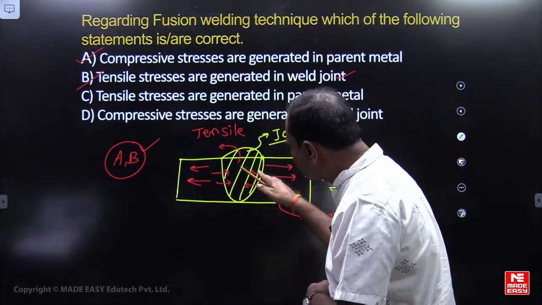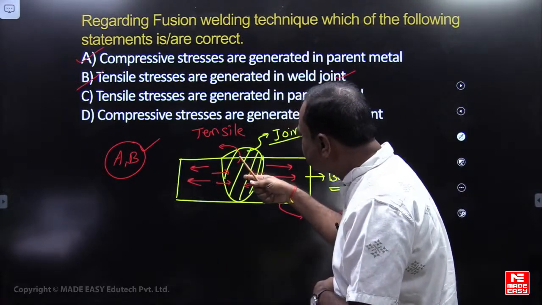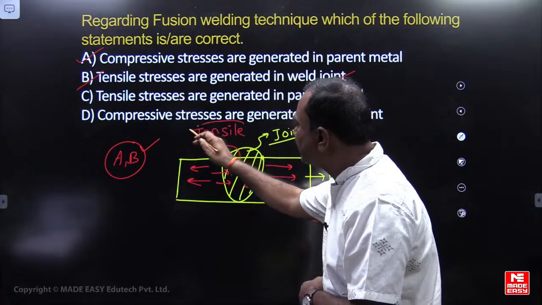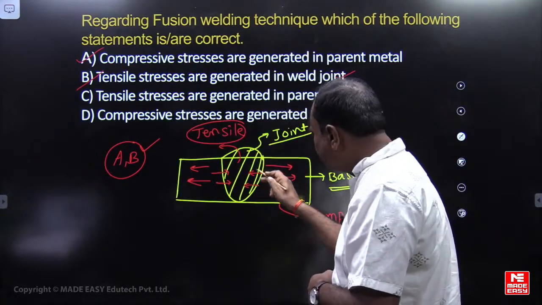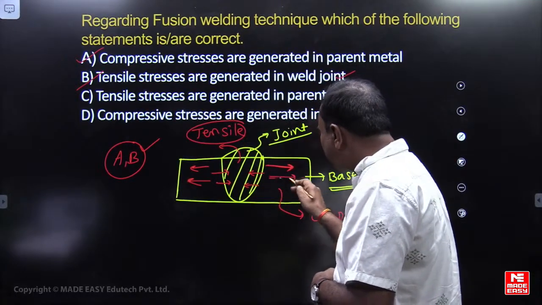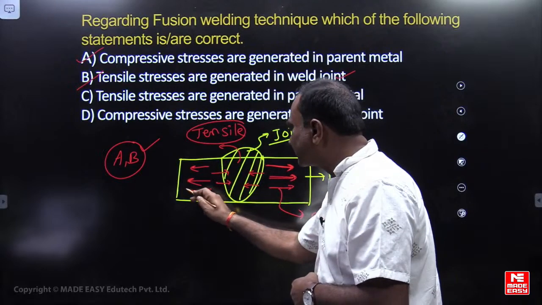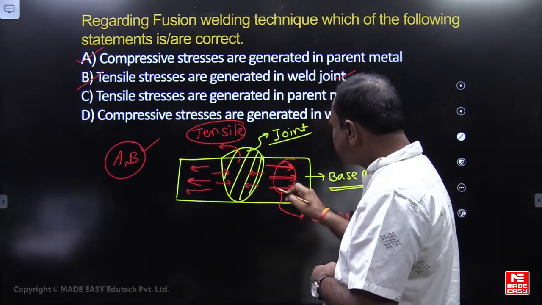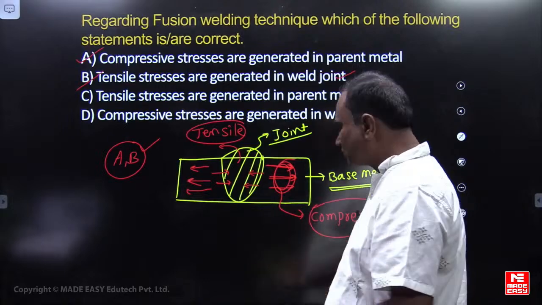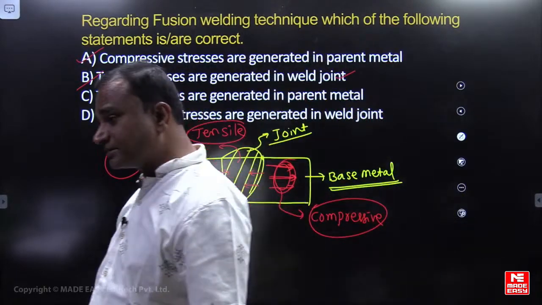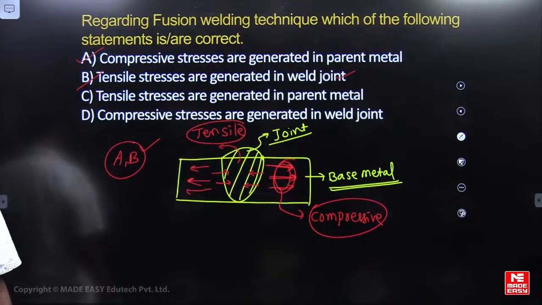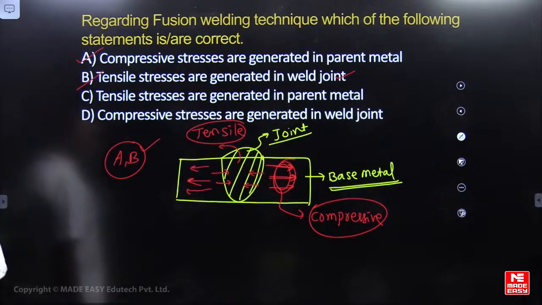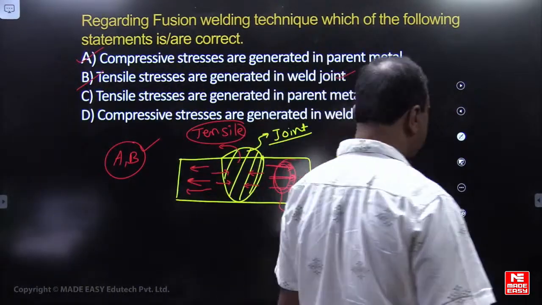Once it is moving toward the center, internal resistance is developed, that is tensile. If the metal is contracting, base metal will provide some resistance in the opposite direction. Due to this opposition, the resistance developed is compressive. Stress is a concept of internal resistance. Okay, internal resistance will be developed.